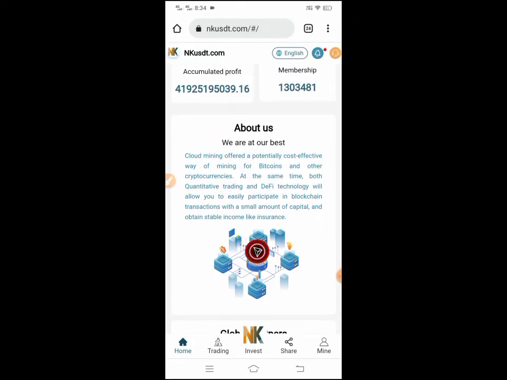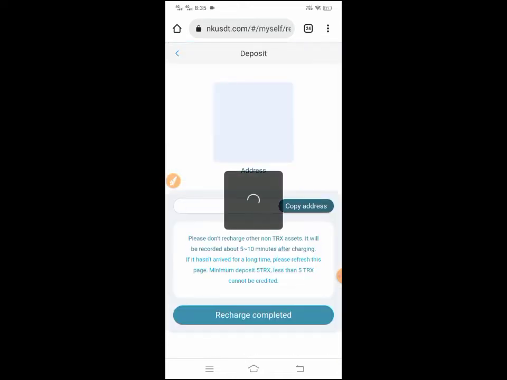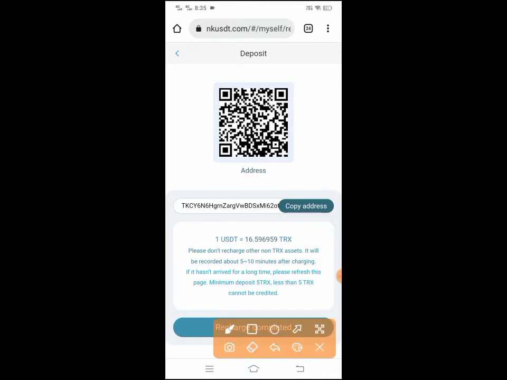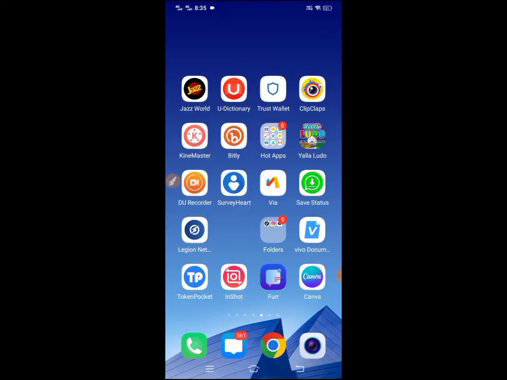First of all, I will tell you how you can recharge on this site. So click on the deposit button for recharging. So I click on the deposit button. Then copy the address. You can see the exchange rate 1 USDT is 16.5 TRX. Just copy the address, and the minimum deposit is 1 USDT. Copy the address. You can also deposit through TRX.